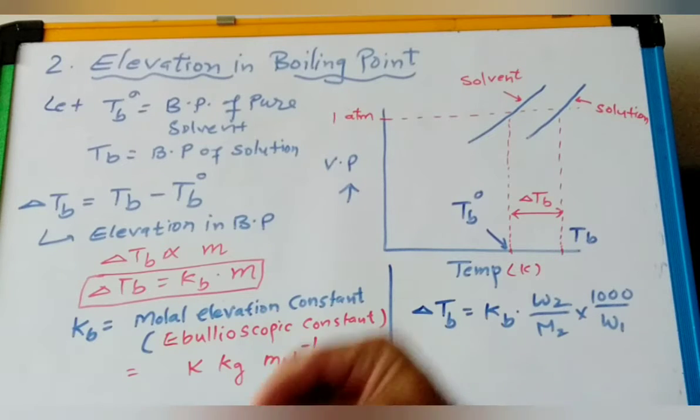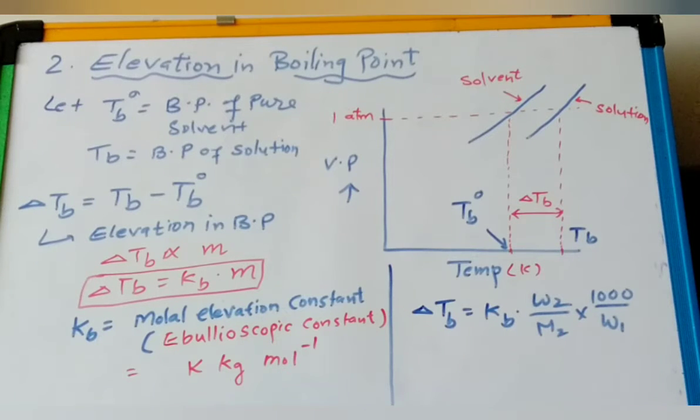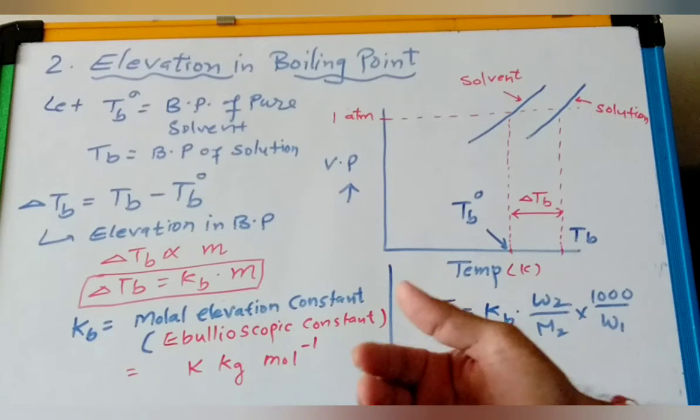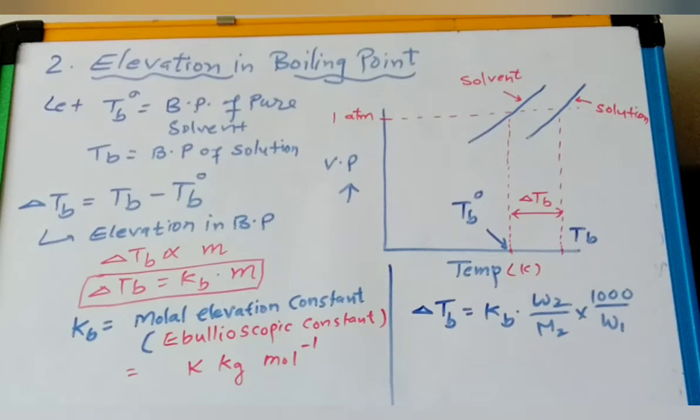Why? Because that non-volatile solute lowers its vapor pressure. Now if vapor pressure decreases, that means its boiling point will increase.